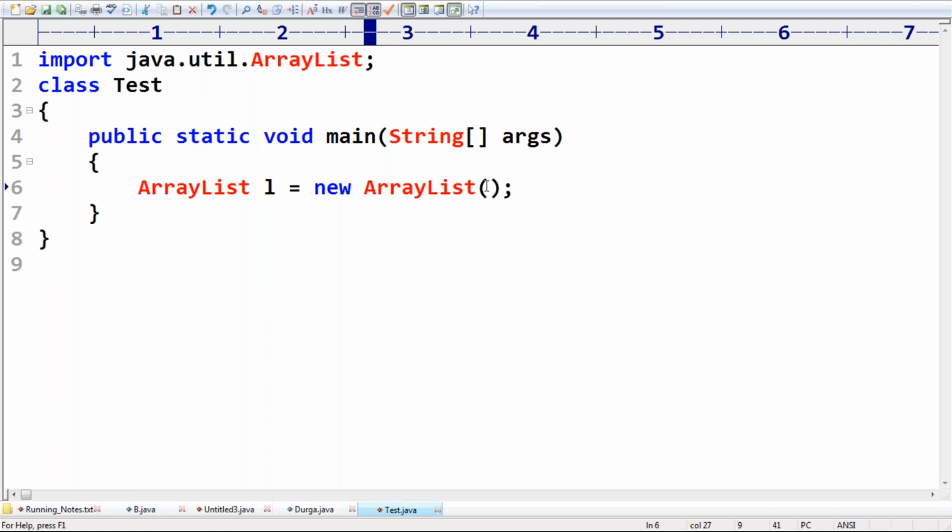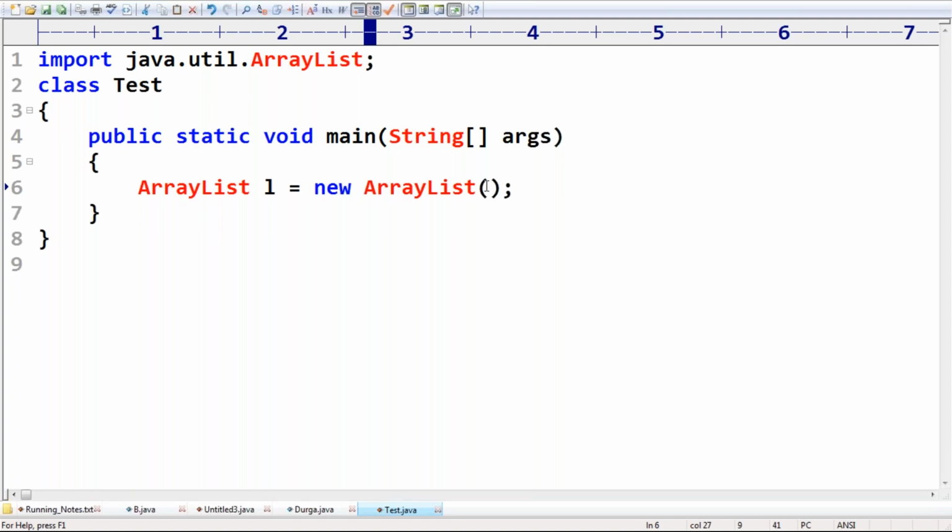Whenever we are using the import statement, we are not required to use the fully qualified name. If you don't want to use the fully qualified name, better to go for the import statement. The import statement is a typing shortcut. The length of the code is going to reduce, and readability by default will be improved.